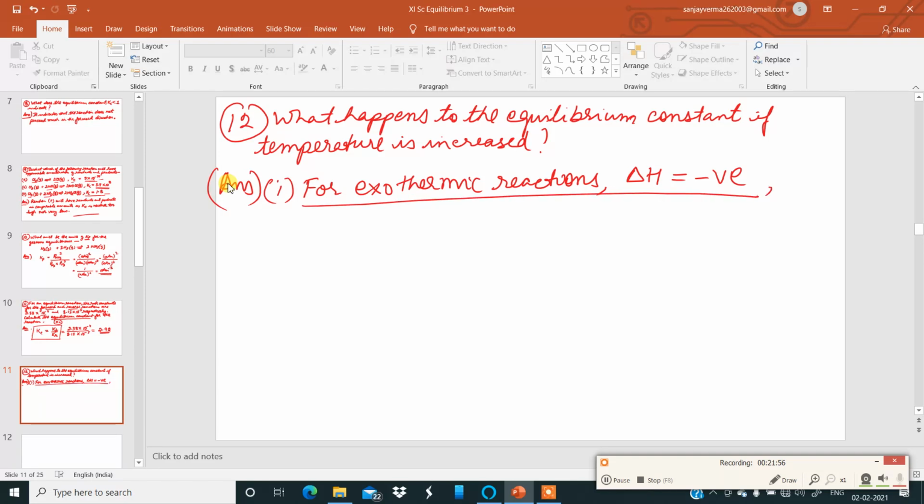So in the case of an exothermic reaction, when delta H is negative, the equilibrium constant K decreases with rise in temperature.